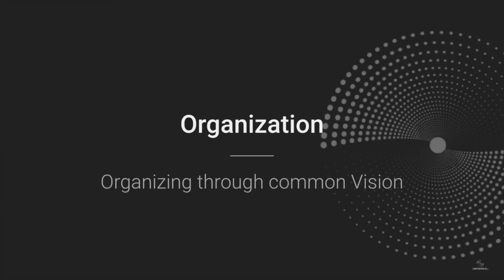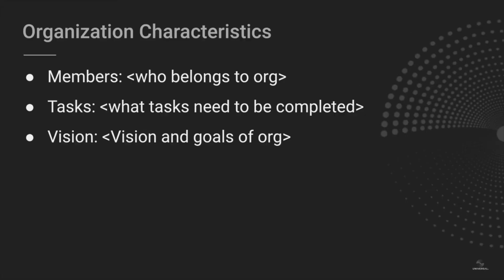In the simplest way, organizations exist to fulfill a vision. People organize around a common vision in which they believe. What they aim for is to manifest that vision into reality. Logically, in our decentralized application, an organization is just a collection of users and tasks, and the users and tasks were demonstrated in the previous demos.